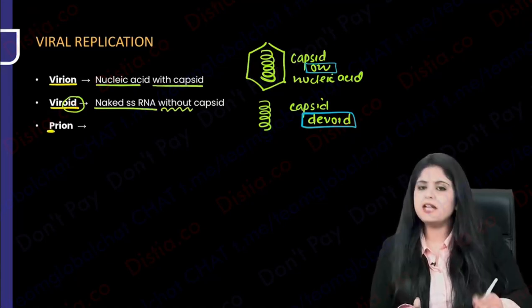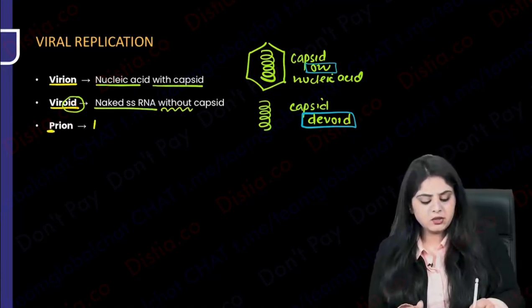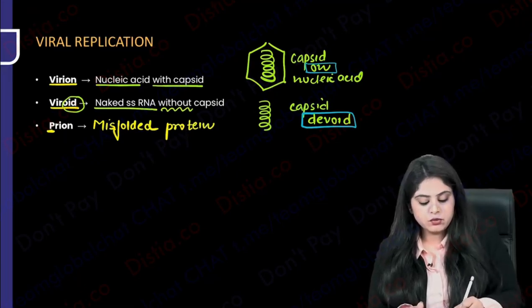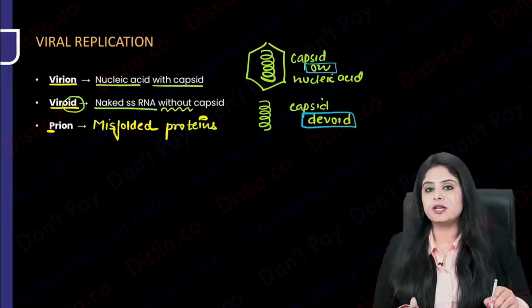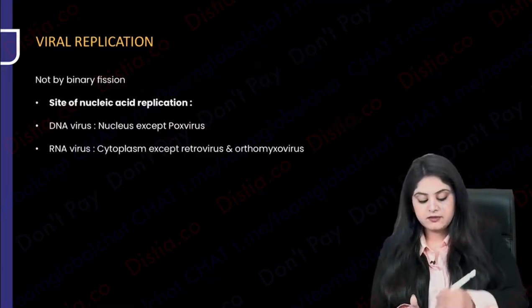And what are prions? Prions are totally different. P for P. Prions are nothing but misfolded proteins that you have to know. So they are totally different from what we are talking about. Now let's go on to the viral replication.